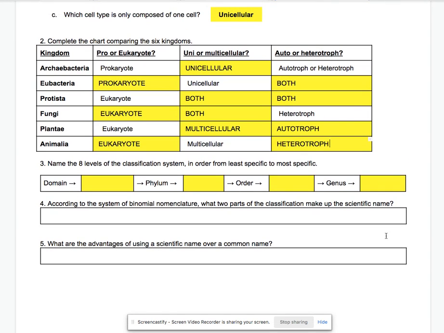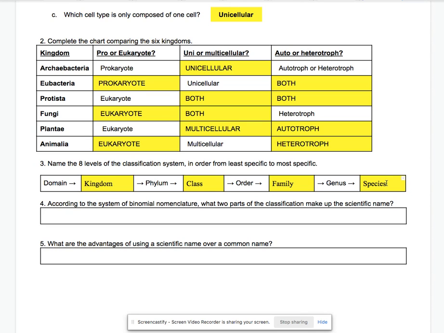Number 3, name the 8 levels of the classification system in order from least specific to most specific. We start with domain, then we have kingdom, phylum, class, order, family, genus, and lastly, species.